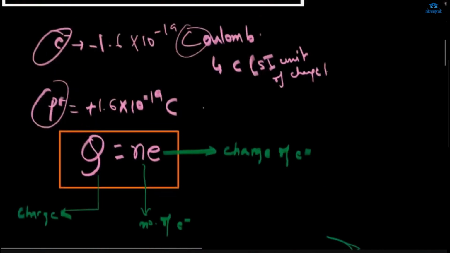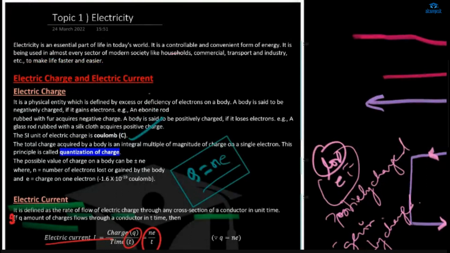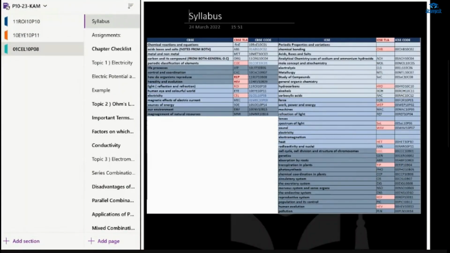Q is equal to N. What were the formulas that we went through in the last lecture? First, it was what?